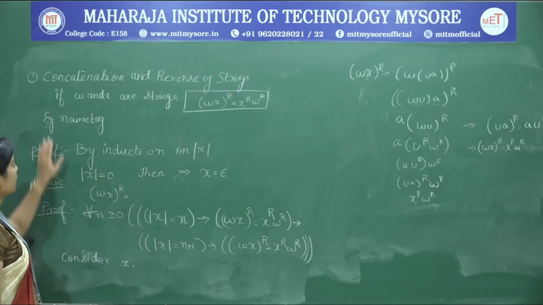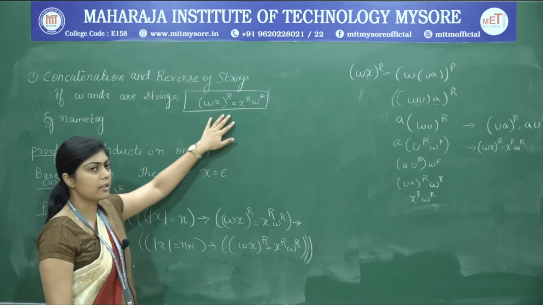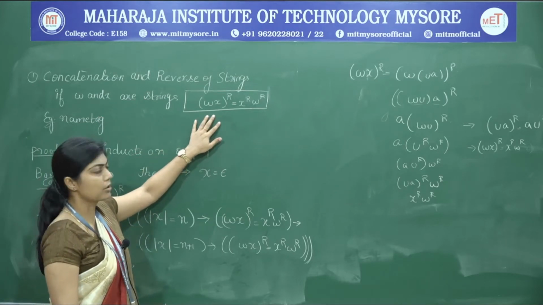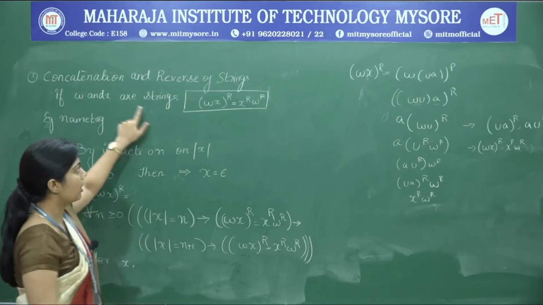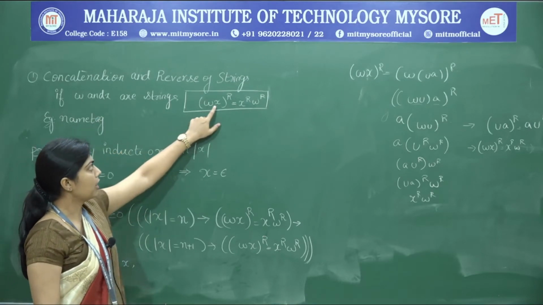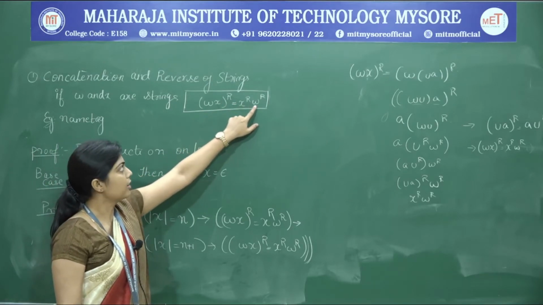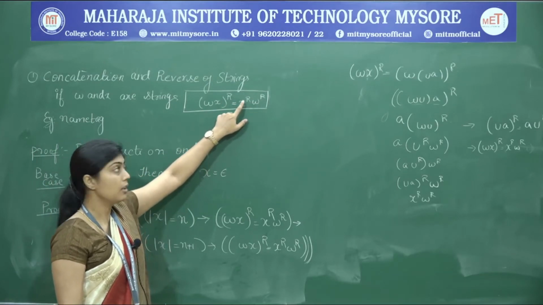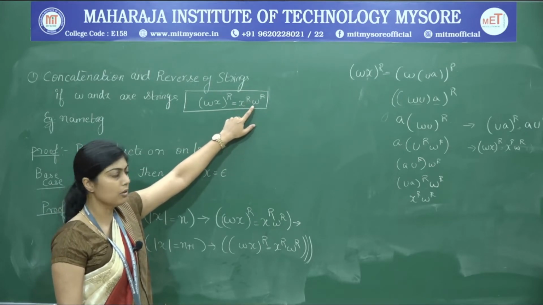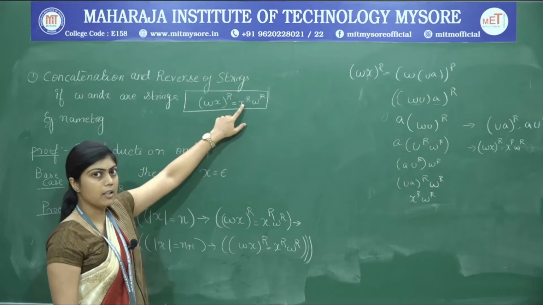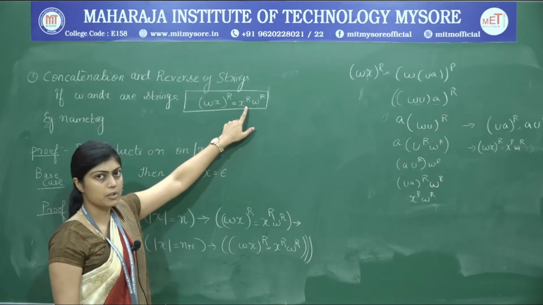So now we will look into the theorem, that is concatenation and reverse of strings, and we will see what identity is applicable on the concatenation and reversal of strings. If W and X are two strings, then (WX) reverse is equal to X reverse W reverse, that is, the reverse applied individually on X and W, but in the reverse order.